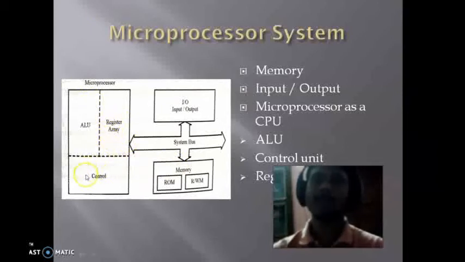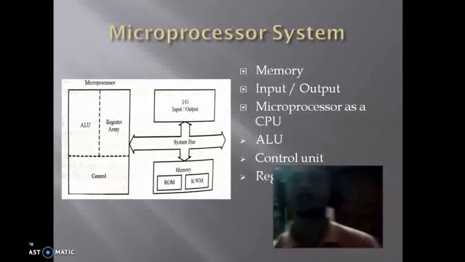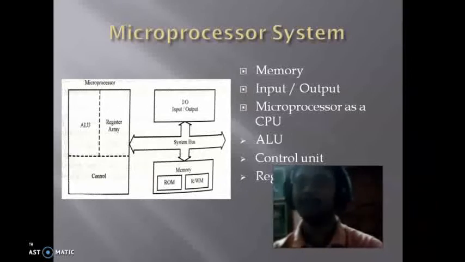And finally we have a control unit, the control and timing unit. Suppose I want to read some data from a memory and I want to write some data into a memory, then we need some control signals. For this read-write purpose, we need two signals, that is the read signal and the write signal. These are the control signals that will control the read and write operations.